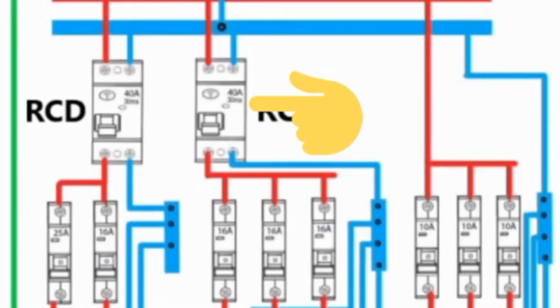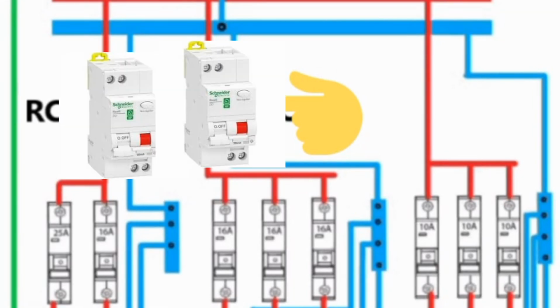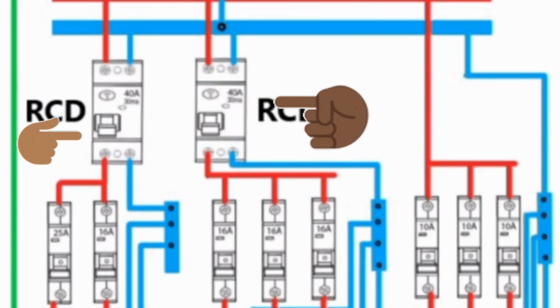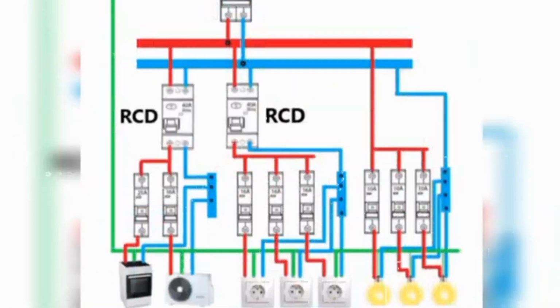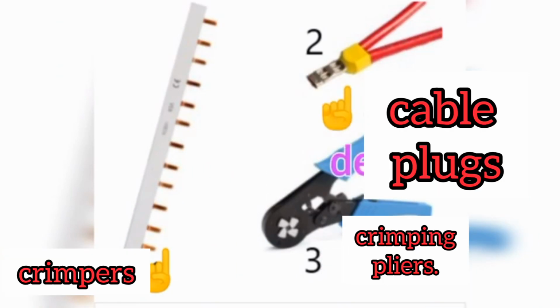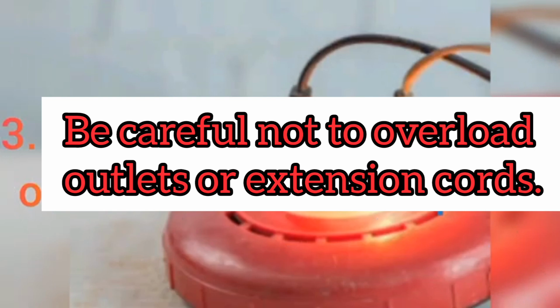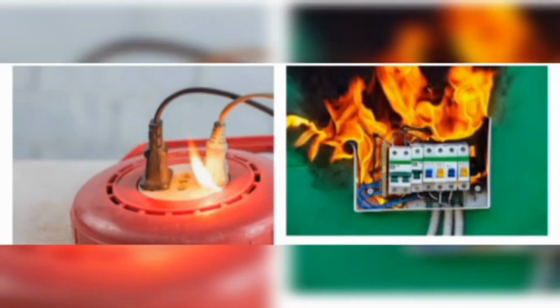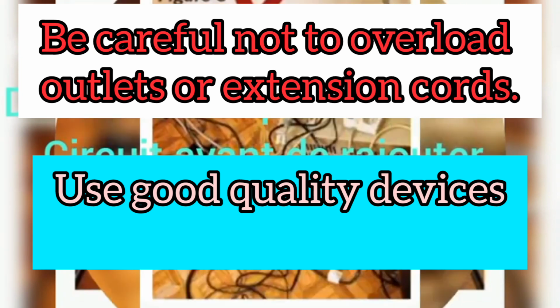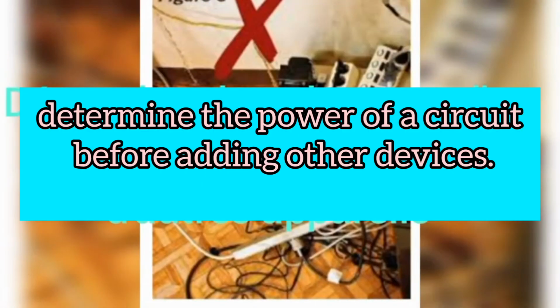But as you notice here, at the head of each circuit there is a circuit breaker, and at the head of several combined circuits, a differential circuit breaker must be installed to protect people and equipment. A small detail: always distribute the circuits in a balanced way, not too many elements in one circuit, while the others have fewer. When laying out circuits, please use appropriate items such as crimpers, cable plugs, and crimping pliers. Be careful not to overload outlets or extension cords. Use good quality devices. Determine the power of a circuit before adding other devices.